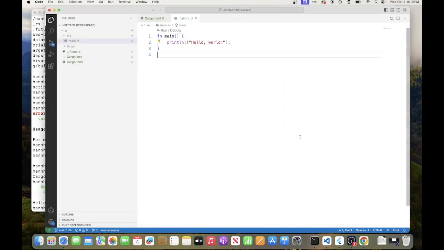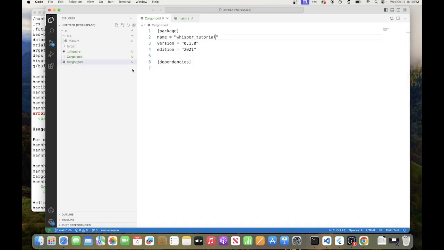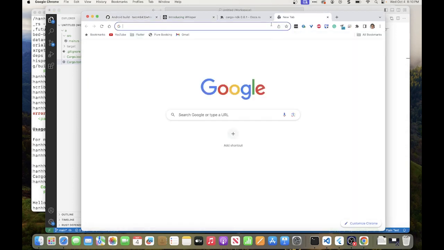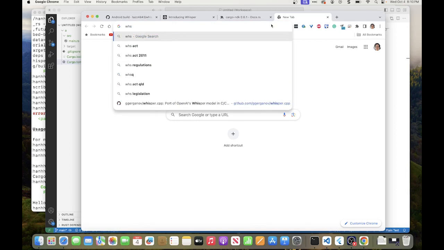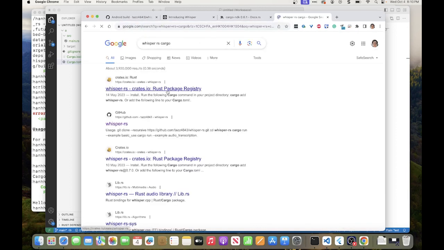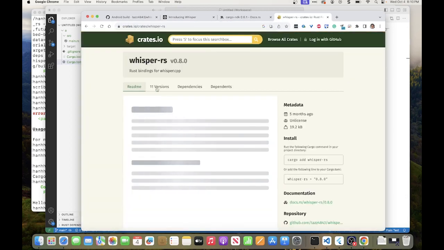So the first thing we want to do is add our dependency to Whisper RS. To do that, I do Whisper RS, and I need to give it the path. I can do it as a path to the stuff I checked out, or, since this has been published to the public repository, I can use Whisper RS as a cargo package. Let us see if it's on crates.io.